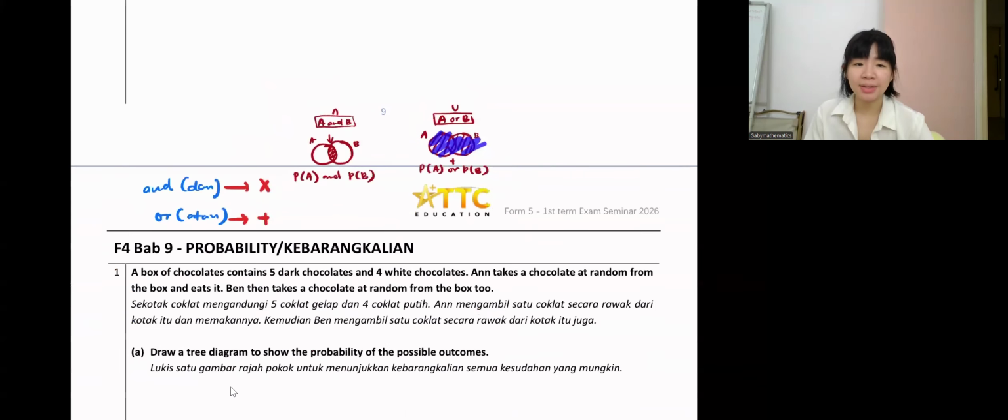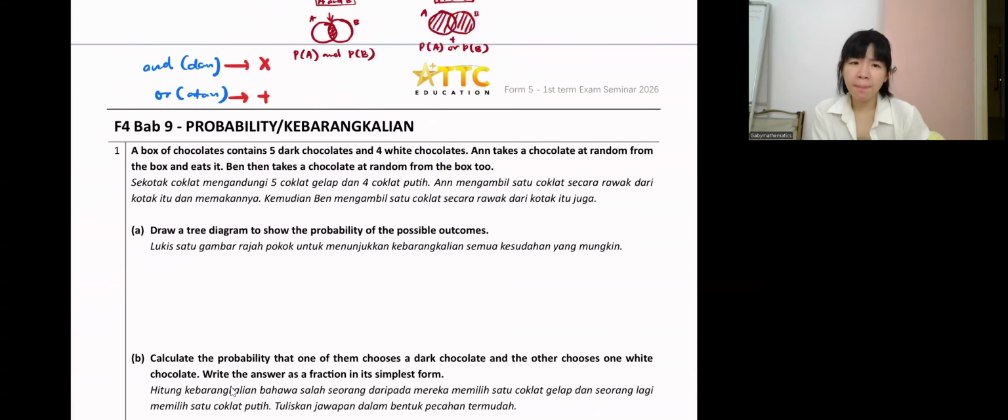Okay, so now let's look at question 1. A box of chocolate contains 5 dark chocolate and 4 white chocolate. Anne takes a chocolate at random from the box and eats it. Ben takes a chocolate at random from the box too. So we have 2 people, and each of them takes 1 chocolate once. Draw 3 diagrams to show the probability of the possible outcome.